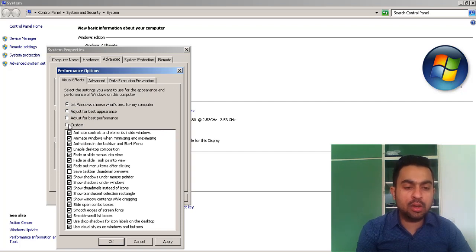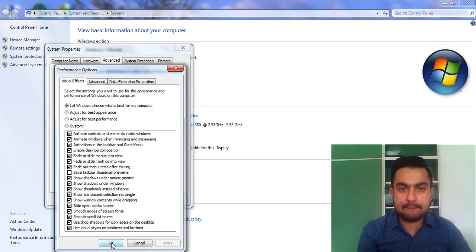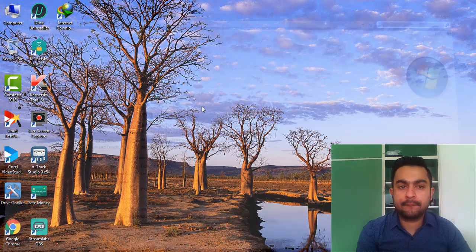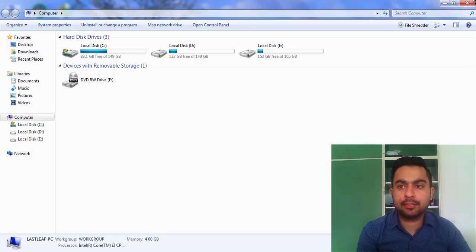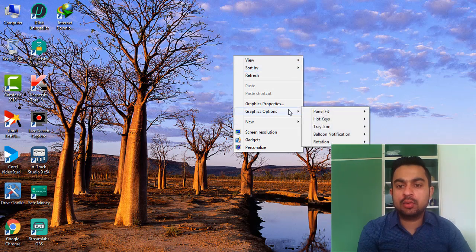If you want to turn off only some options or make the best speed, then you can click on Custom, and then click on Apply. It's much faster than before, as you can see.